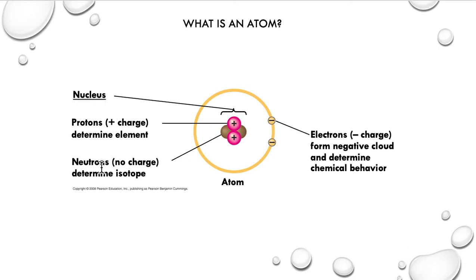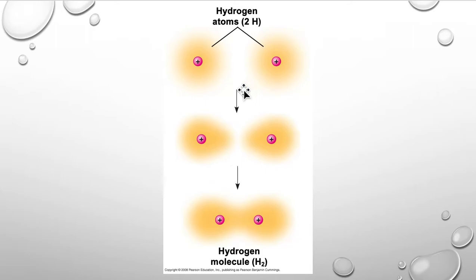And both subparticles have relatively the same mass. On the other hand, electrons, the third type of subparticle, are spinning around the nucleus and have a negative charge. The mass of an electron is so small that it does not contribute to the mass of an atom. So, molecules are formed as a result of interaction of two or more atoms. By interacting with each other, atoms form chemical bonds.